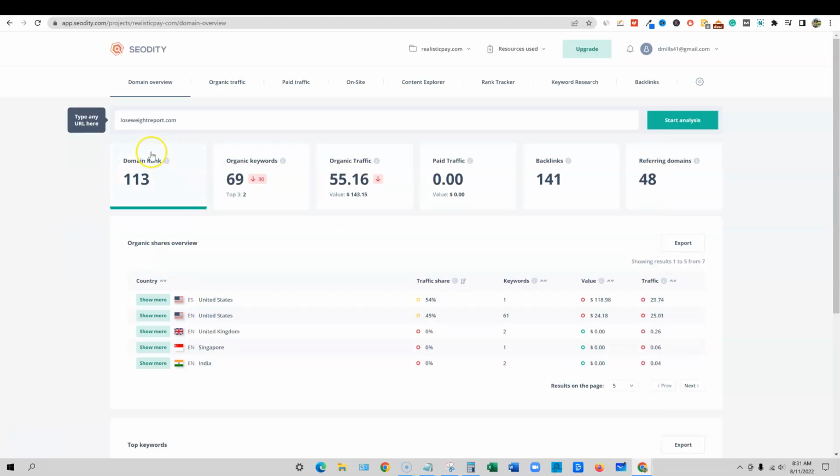I'm going to pull up one of my sites. This is just a test site, guys. I don't really do anything with this site. I haven't added any content to it. It's Lose Weight Report. And I'm going to be using Coddity to do some of the analysis.